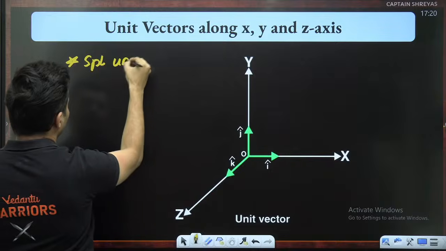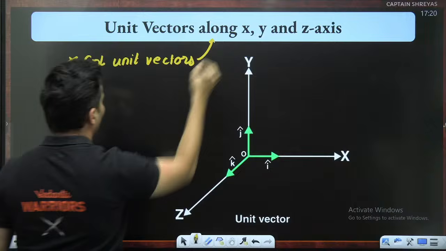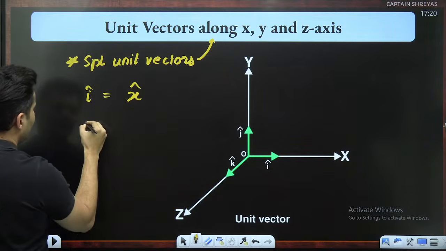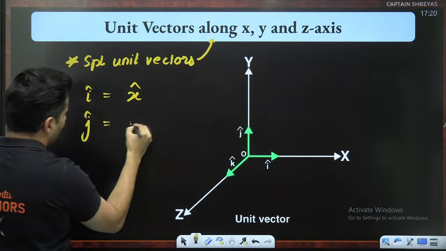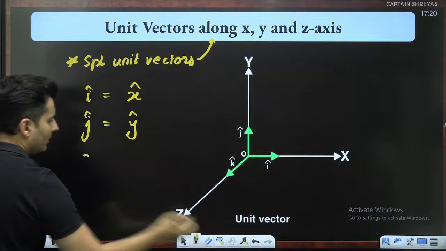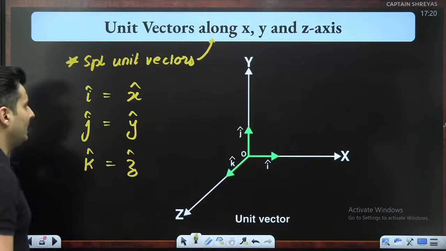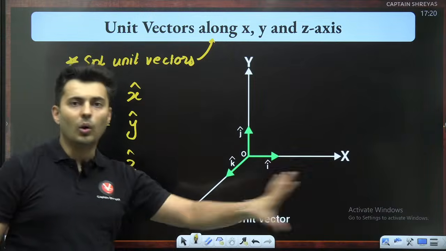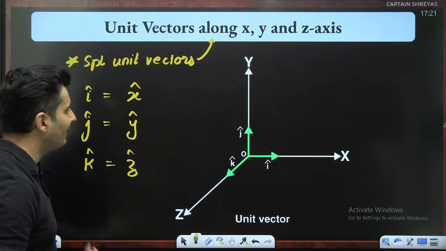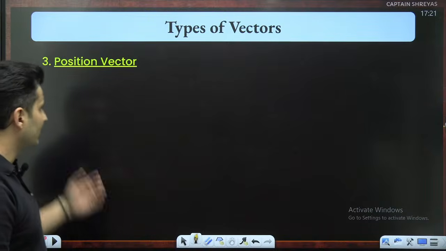Special unit vectors along the axis. Sometimes i cap is also called x cap, sometimes j cap is also called y hat or y cap, and sometimes k cap is also called z cap or z hat. This is perfectly okay. There is no harm in this. These are special unit vectors which have been defined, i, j, and k along the x, y, z axis.